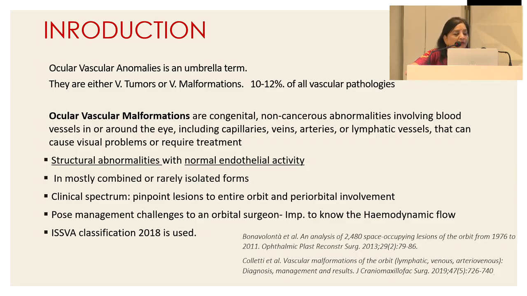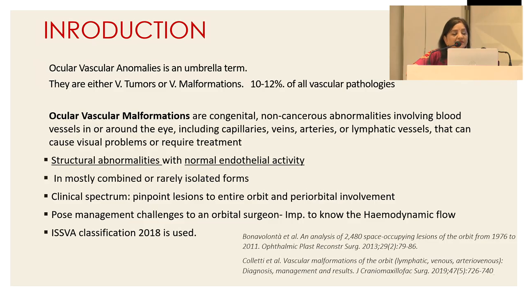Now, coming to the ocular vascular malformations, they are congenital, non-cancerous abnormalities involving the blood vessels in and around the eye. It could be any of these capillaries, veins, arteries, or lymphatic vessels, and they require treatment if they affect the vision. They have structural abnormalities and a normal endothelial activity. And rarely, it could occur in combined forms or rarely isolated forms. Overall, the incidence of malformation is low, but we have been seeing quite a few over the last few years.